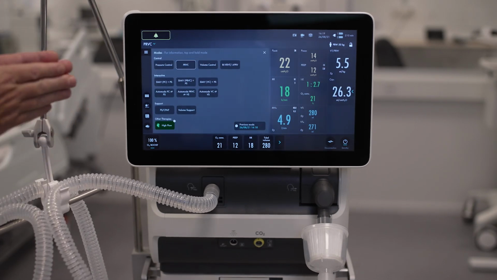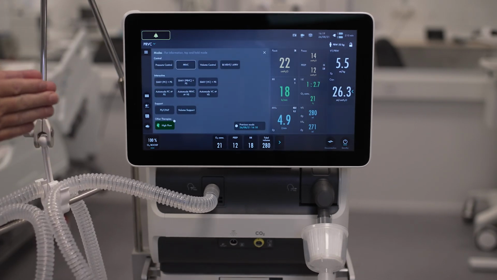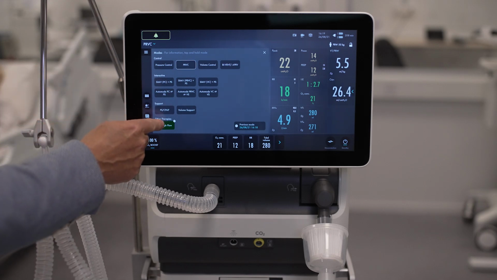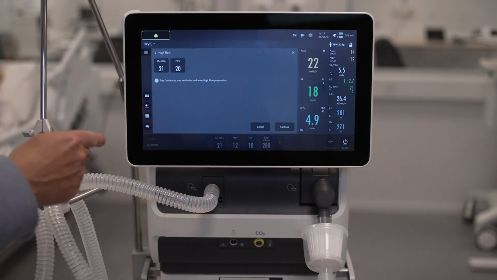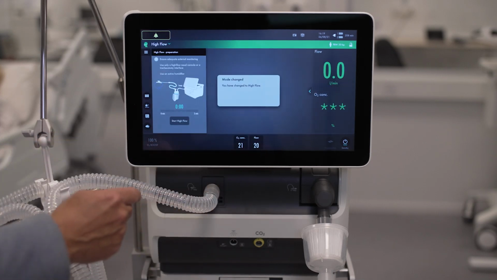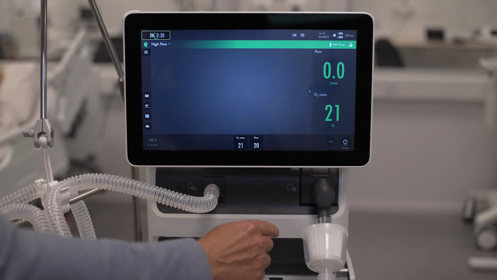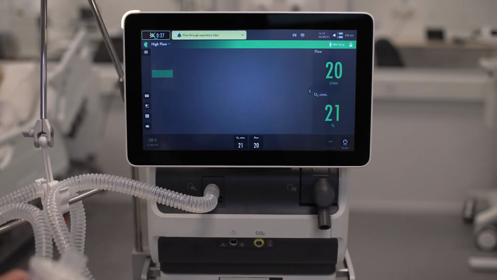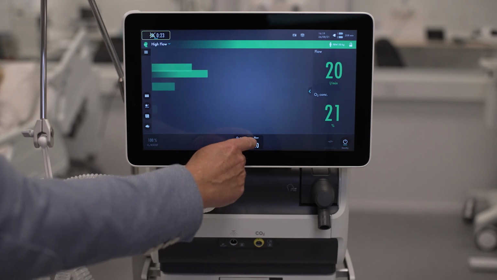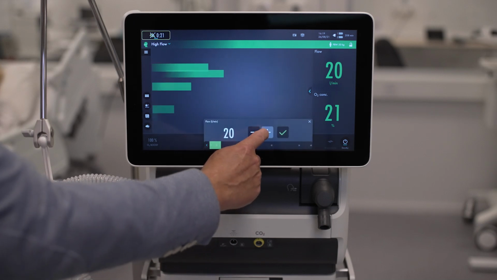Here you see high flow therapy with access from both invasive and non-invasive modes without having to go through the standby position. And each step is shown by pictures to make it easier to understand, with quick access to this high flow therapy, including two settings of oxygen and flow that are adjustable.